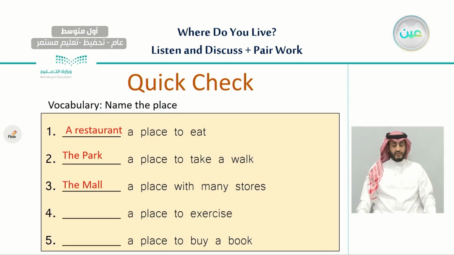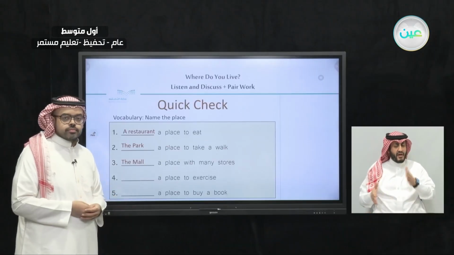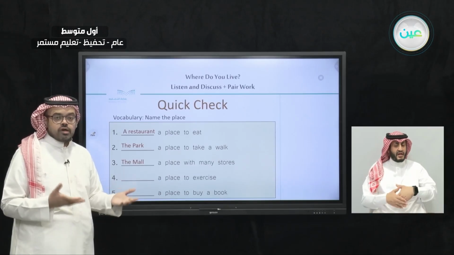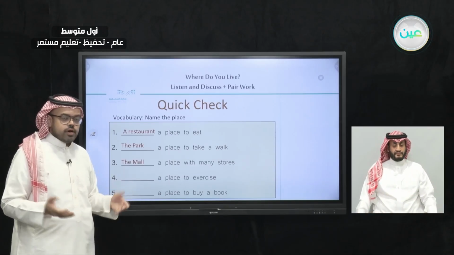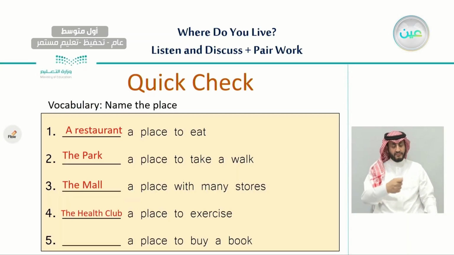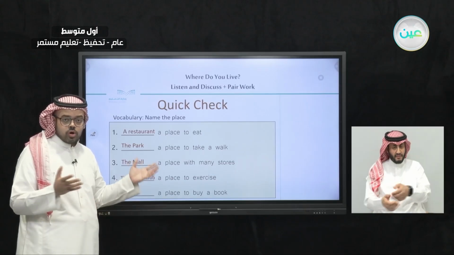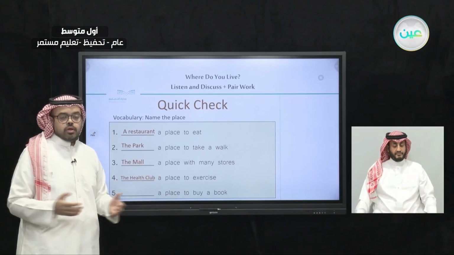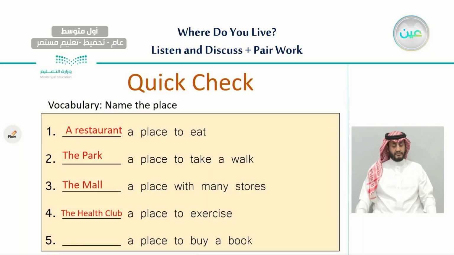And number 4, what do we call a place where we go to exercise? Very good. We call it a health club. And number 5, the last one, what do we call a place if we want to go and buy books? Very well. Yes, it is a bookstore.